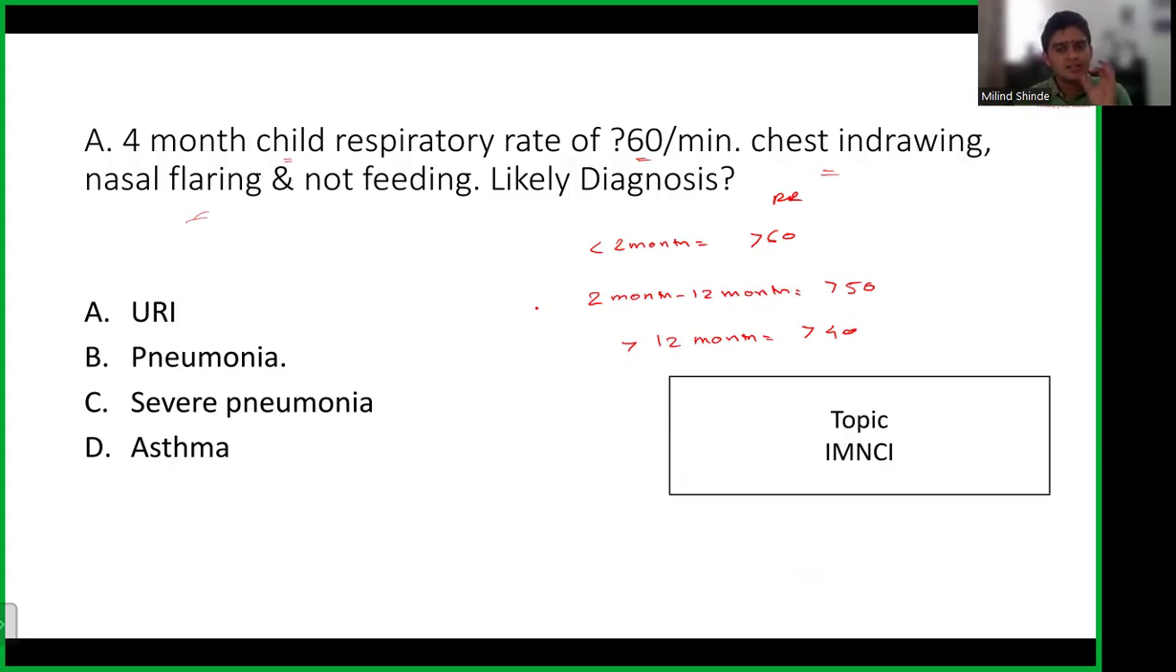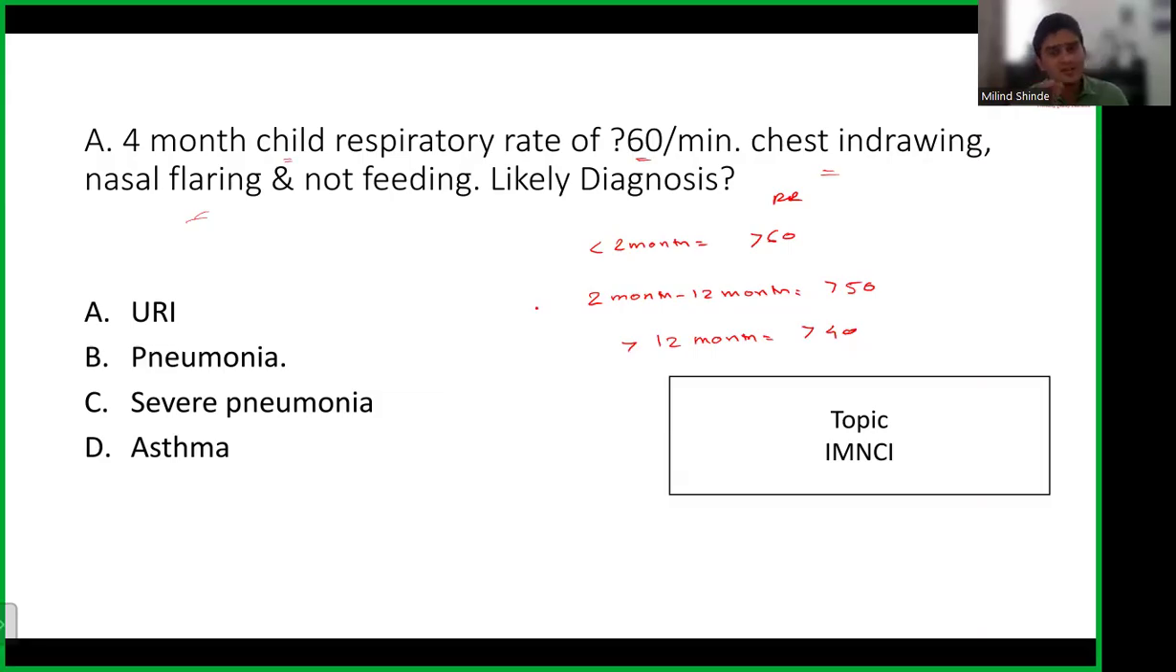And there is chest indrawing, so the child is using accessory muscles. There is nasal flaring. Nasal flaring means there is a dilatation of your nares, so more air can go in. And the child refused to feed because he is not feeling well. So what does this tell you? This tells you that there is some compromise with the respiratory system. Now, 4-month-old child. So let's see what options we can rule out.